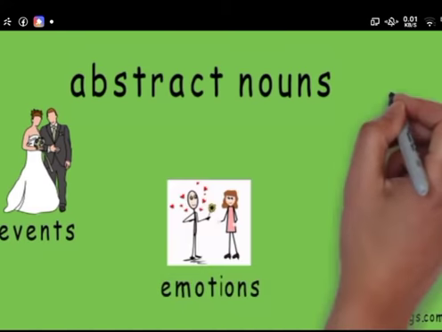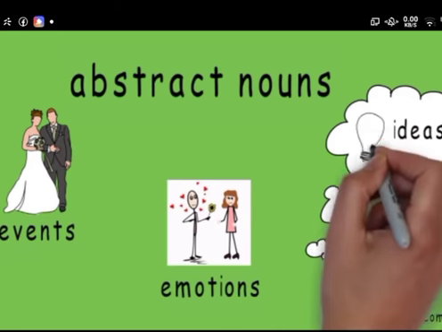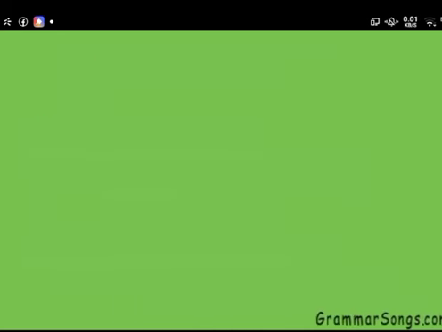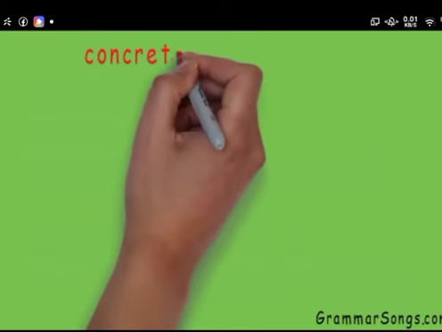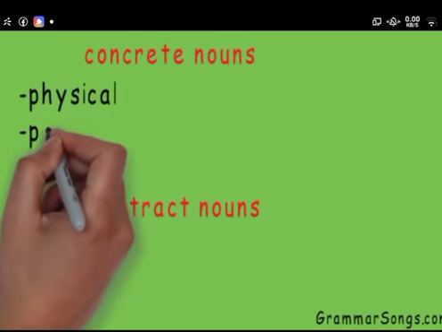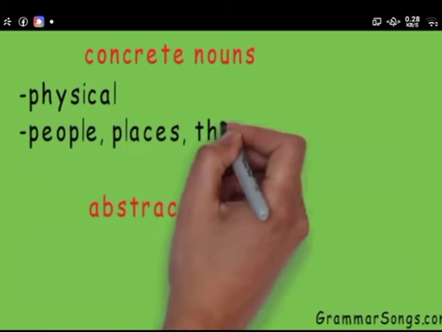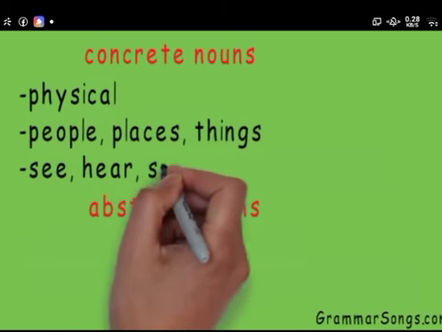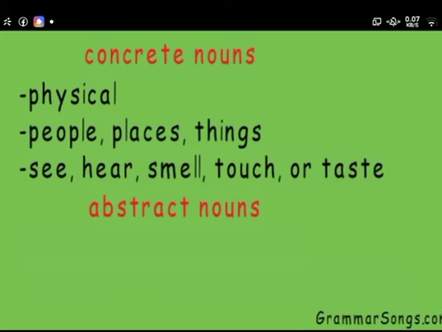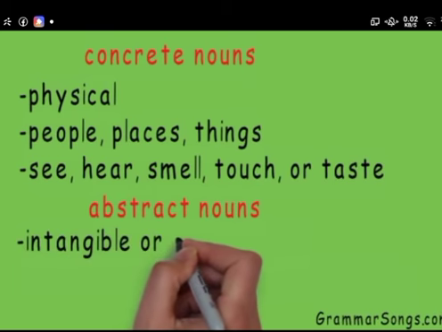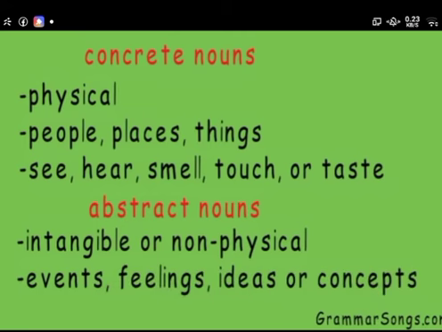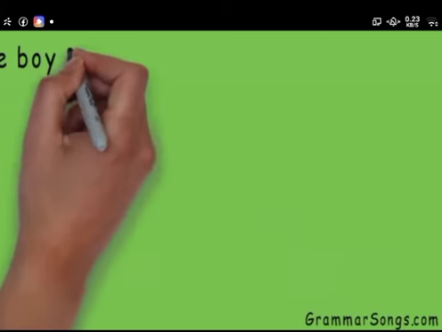So now that we've explored some abstract nouns such as events, emotions, and ideas, let's see if we can find some nouns in some sentences. We will look for nouns that are either concrete or abstract. Remember, concrete nouns are physical, they can be people, places, or things, and you can see, hear, smell, touch, or taste them. Abstract nouns are intangible or non-physical. They can be events, feelings, ideas, or concepts.